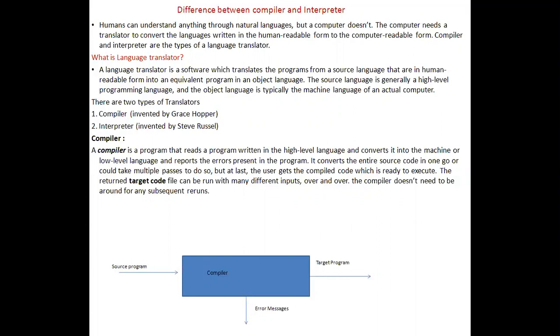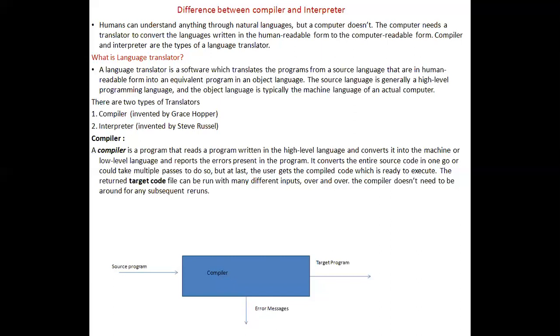Here we have a computer and me, Santosh. I can understand English, but my laptop or desktop doesn't understand English. My laptop or desktop understands only machine code.